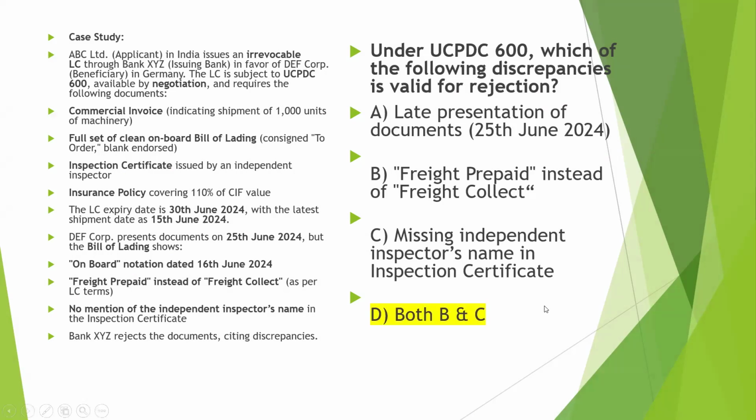So the correct answer is D, that is, both B and C. So B and C are freight prepaid instead of freight collect and missing independent inspector name. So these both are the valid rejection. And the first one is late presentation of document, 25th June.